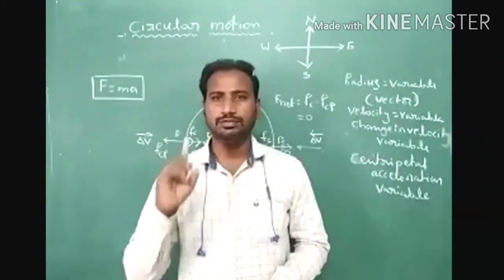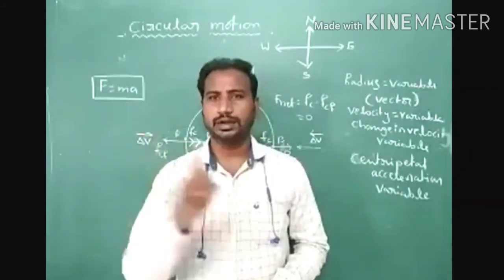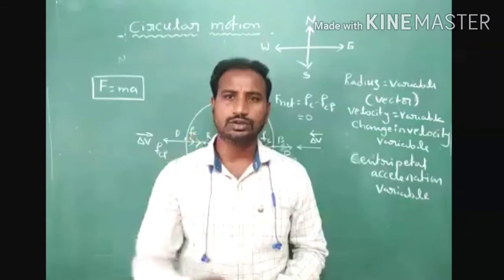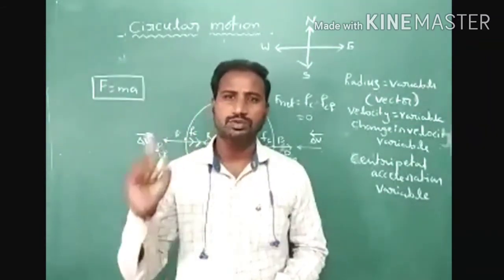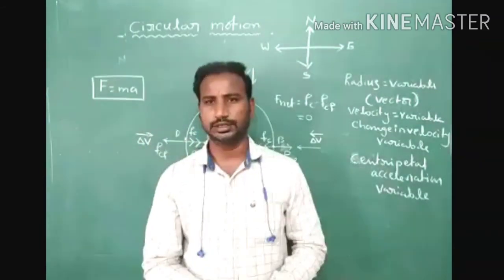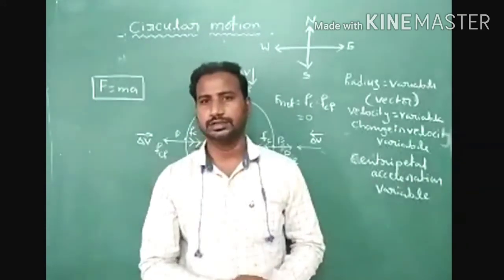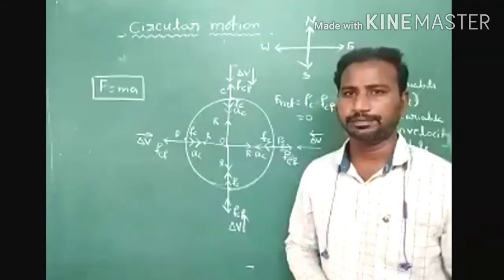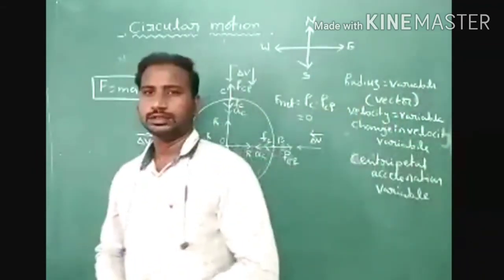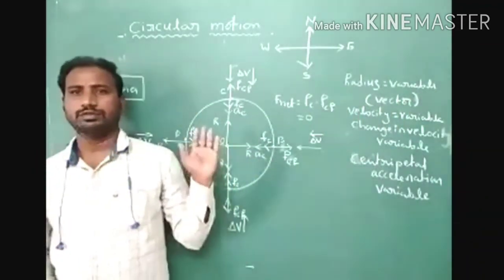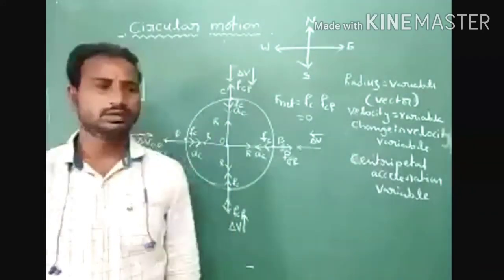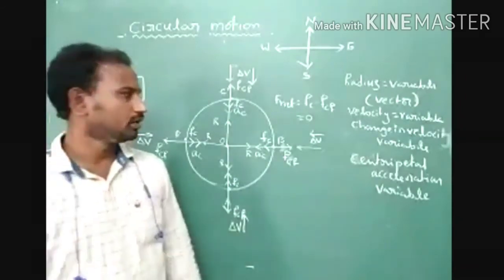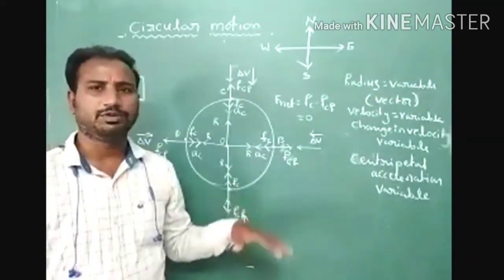But what is the net force acting on that planet? Net force acting on the planet is equal to 0. Because of that, all the planets are moving with a constant speed. Understood? Students, do you have any doubt? No doubts. Okay, it is a clear explanation for you. So here the body is moving with a constant speed, so net force is 0.